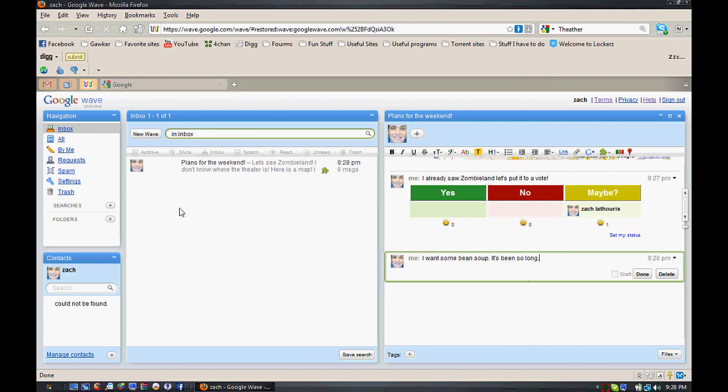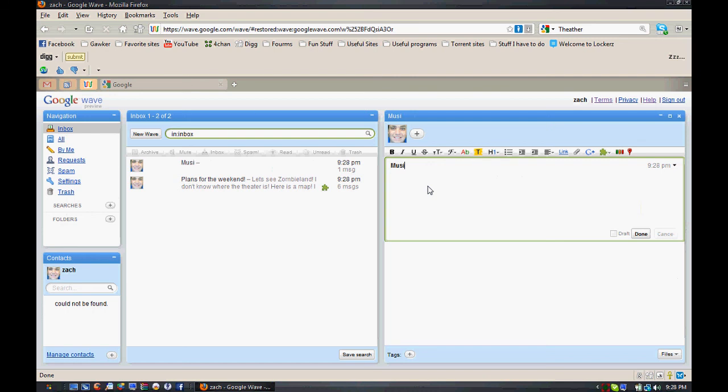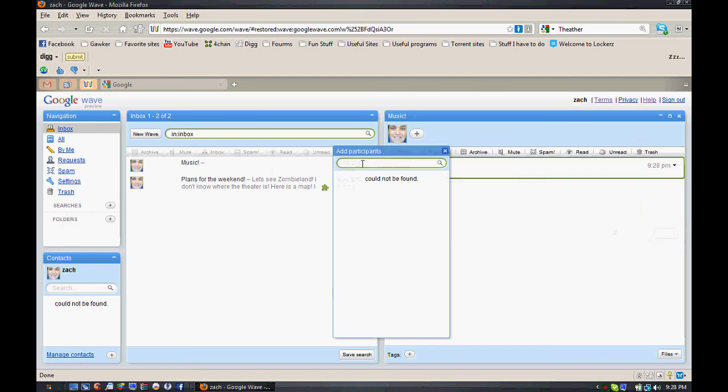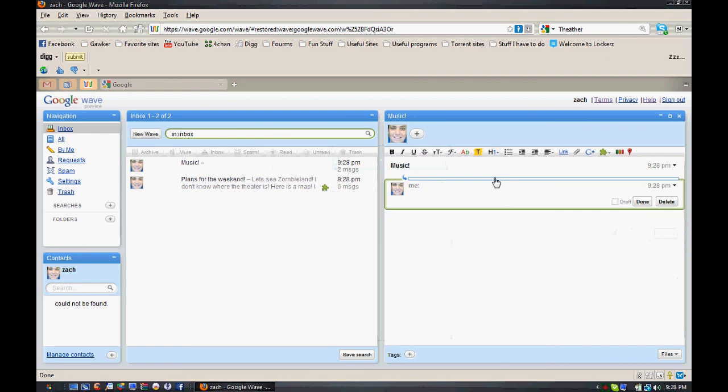That's a really cool feature. Okay, so there are these two other folders here, and what they're for is for searching keywords in Waves and saving Waves discussions. So I'll start a new wave and I'll call this one music. Alright, and this is again where I would add participants. Let's say I add 20 friends who have the same taste in music that I do. So I would say, check out this band.